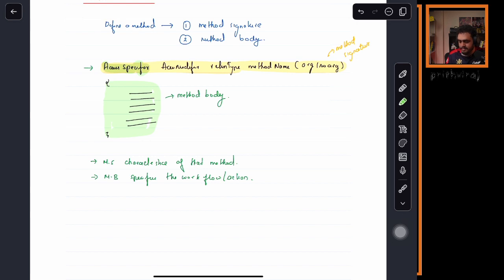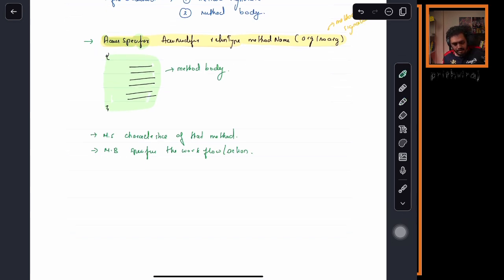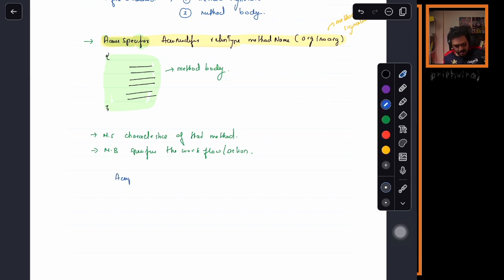Using access specifier, what can we tell about that method? Scope access specifier, what can we tell about that method? So that means who all can access that method? Yes or no? What does method access? It tells who all can access.